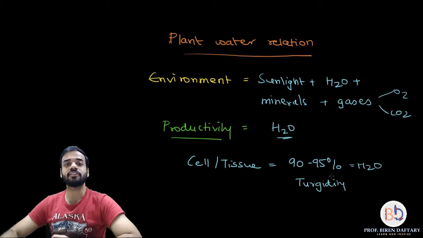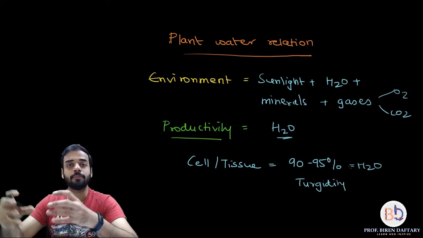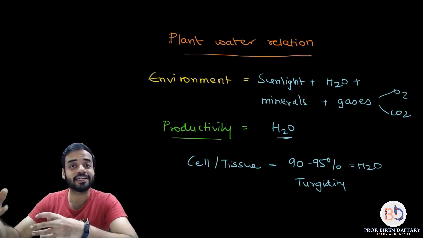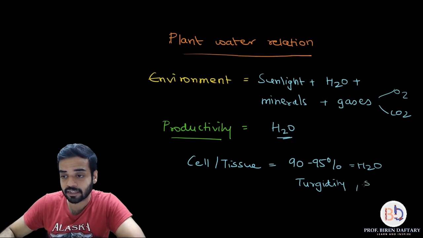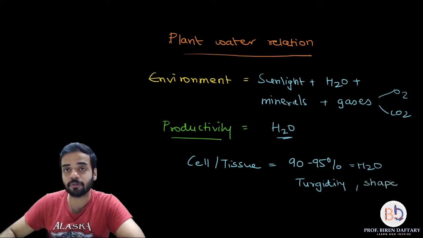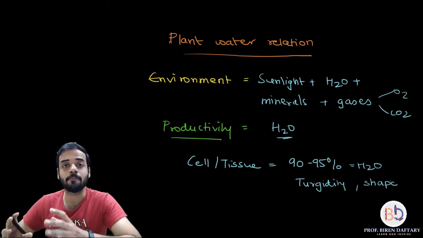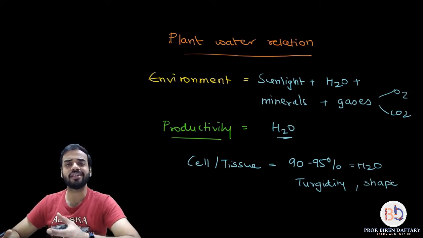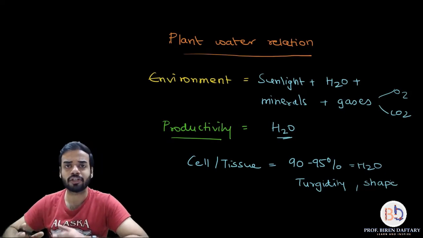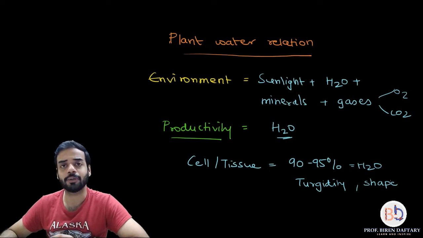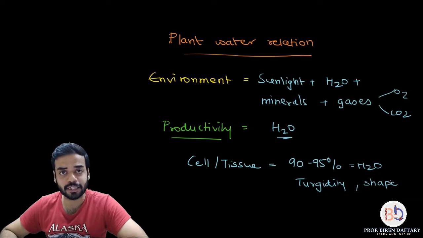What is the meaning of turgidity? Turgidity is the amount of water content in the cell, and because of the turgidity, it helps in maintaining the shape of the cell. That is why water is very important. Obviously it is also a very important solvent. Most of the minerals are dissolved in water, so it acts as a great solvent. When the roots absorb water, along with that the dissolved minerals will also be absorbed.